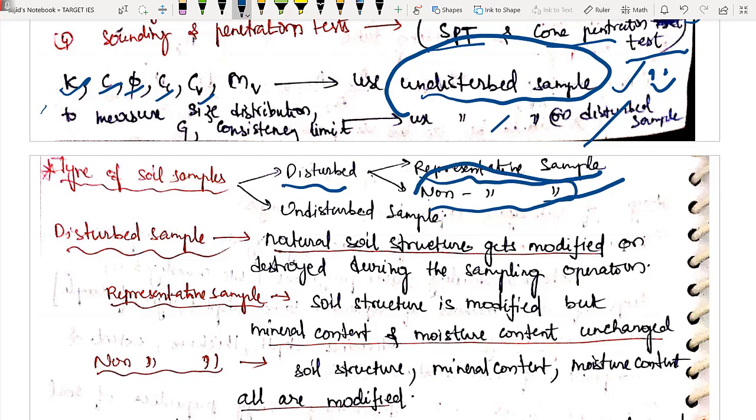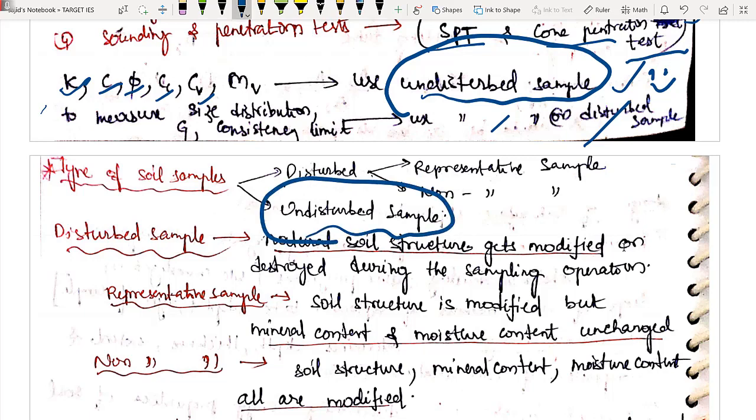नाम में ही है, name itself says non-representative. The sample whatever you have, it does not represent the qualities of the soil which you have excavated. Non-representative sample, you can use it only for finding out specific gravity or soil size distribution, not anything more than that. And obviously the other classification will be undisturbed sample.